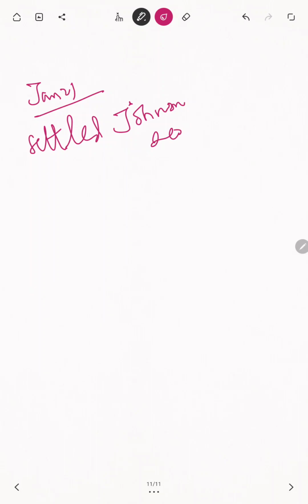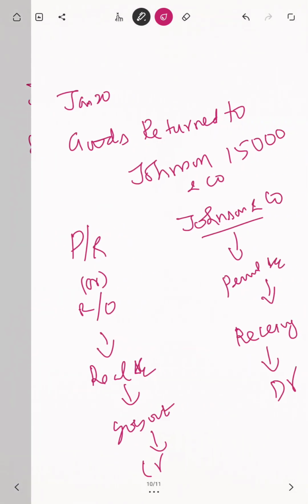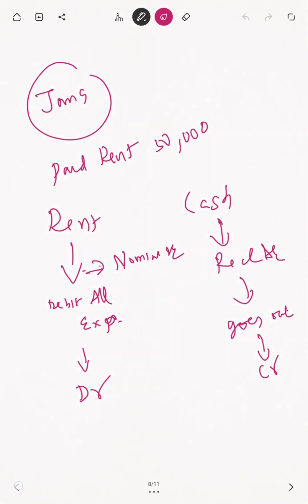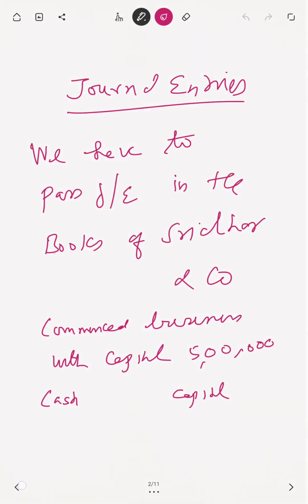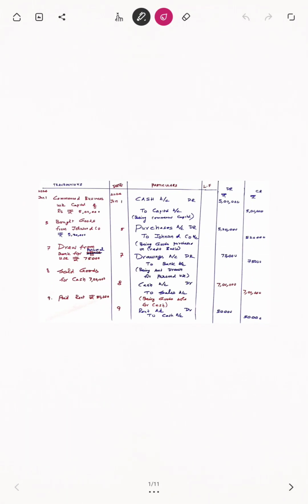Who is settling? That person. Sridhar and Co. is only settling. How much amount? Settle means that the amount is not given. That's why now you have to go through the transactions. You have to analyze the transactions and see what happens.